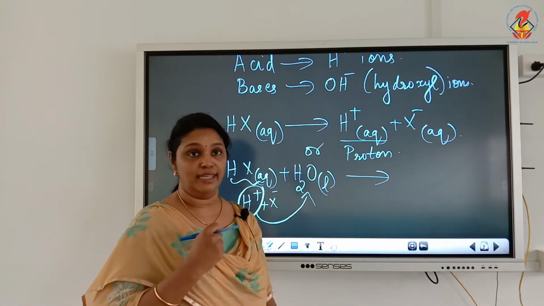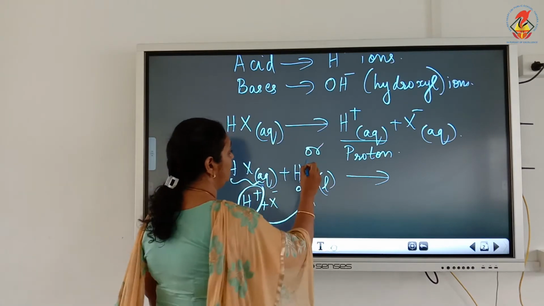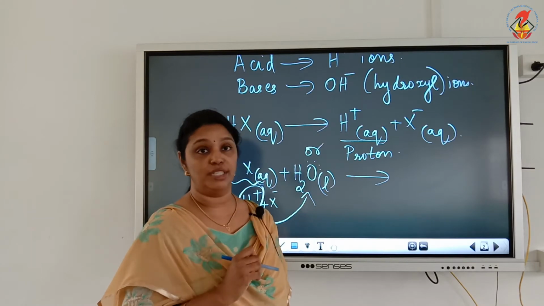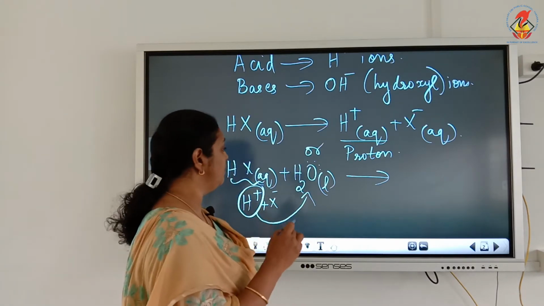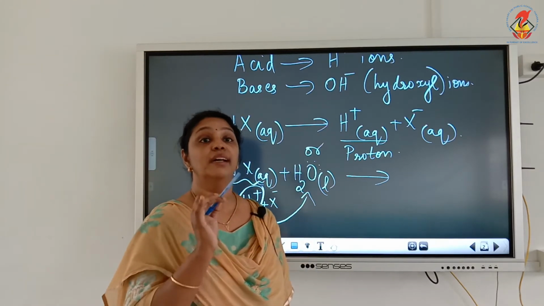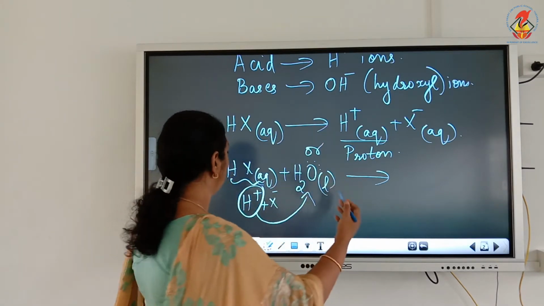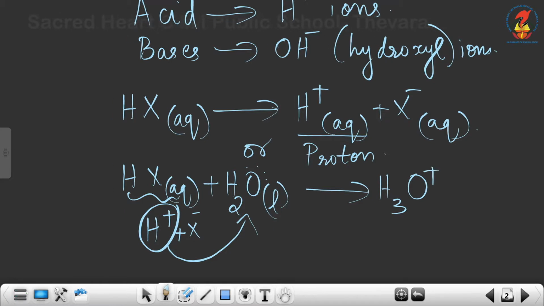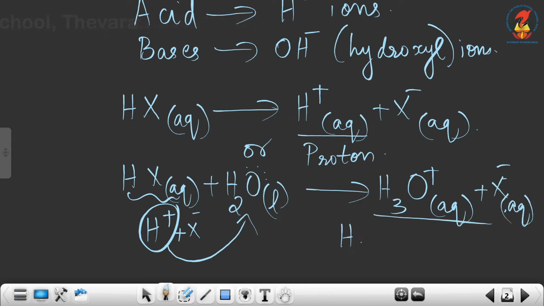So it forms a bond with a lone pair. We know there are two lone pairs on the oxygen atom in the water molecule. So this H plus will form a bond with the H2O molecule, and we get H3O plus ion plus X minus ion. We call this H3O plus the hydronium ion.